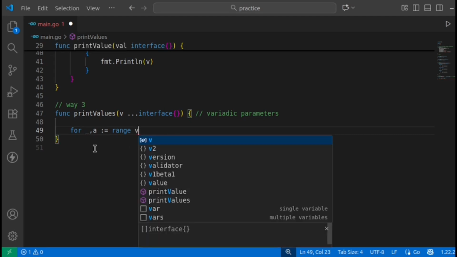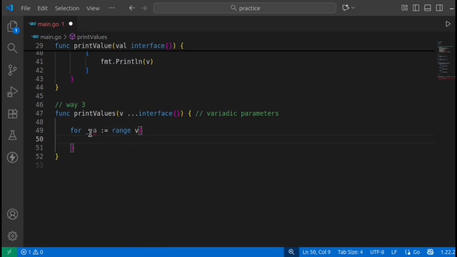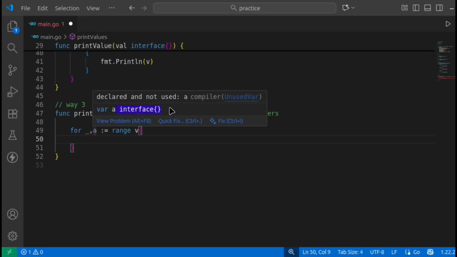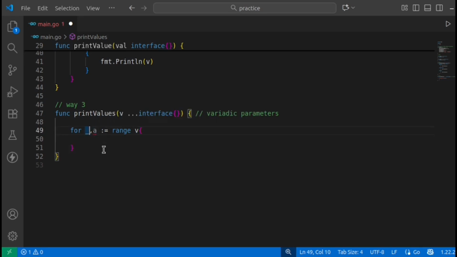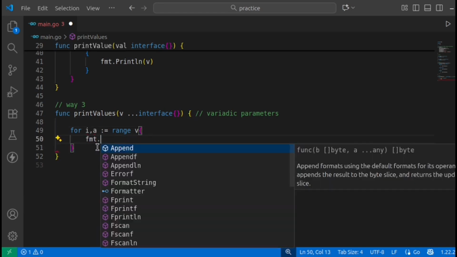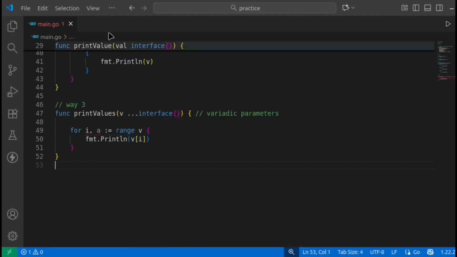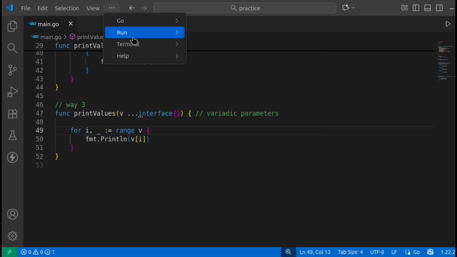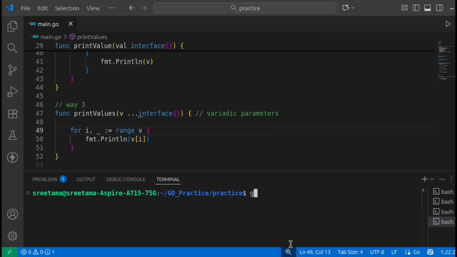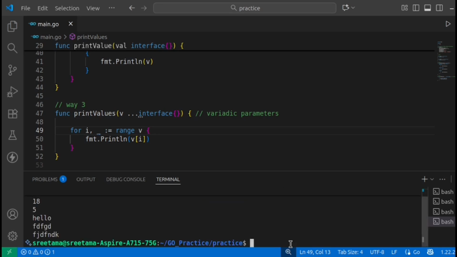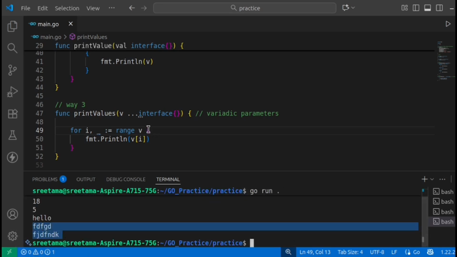Now to access the data, I'm just writing randomly: range over the variadic parameter. If you hover over this, you can see it's an interface, and this will be the value. If you just print your value with fmt dot print, let's see what it returns. We can quickly run it in a new terminal, go run dot. You see this data can be printed.